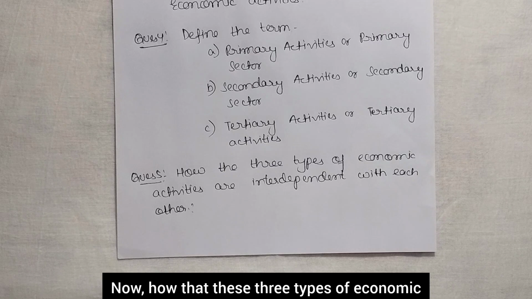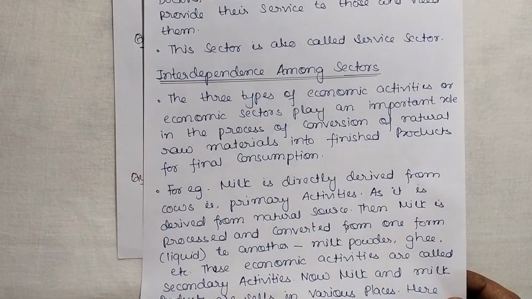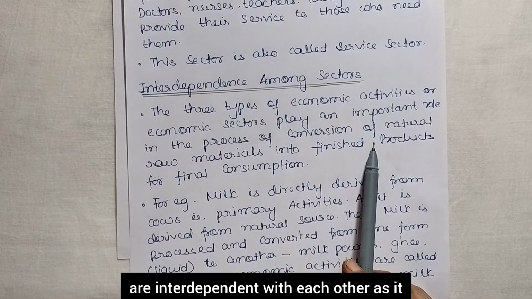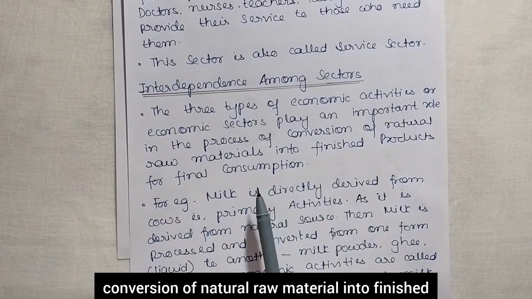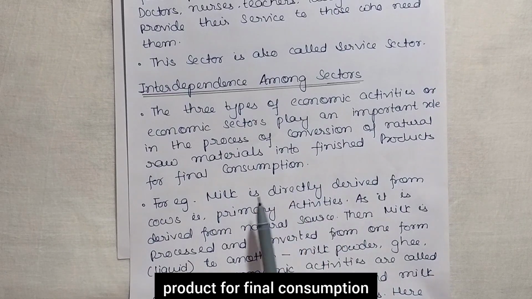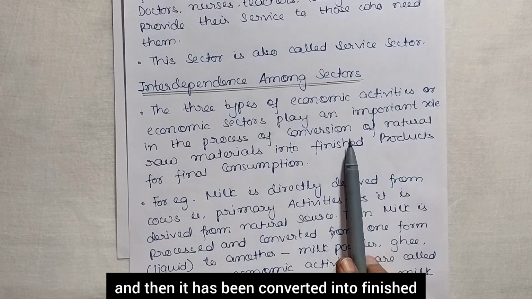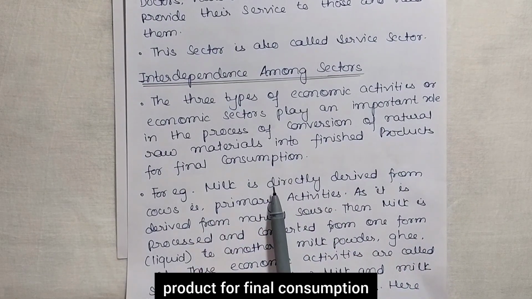Now how are these three types of economic activities interdependent with each other? So the three types of economic activities are interdependent with each other as they play an important role in the process of conversion of natural raw material into finished product for final consumption. So raw material is taken out and then it is converted into finished product for final consumption.